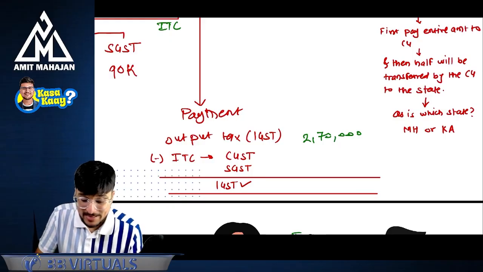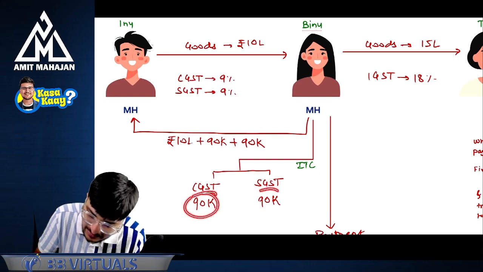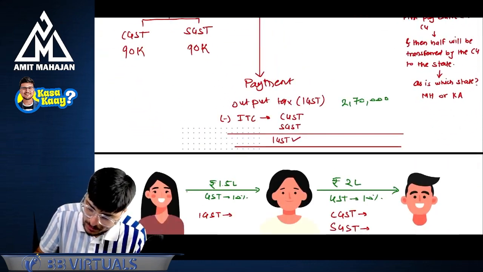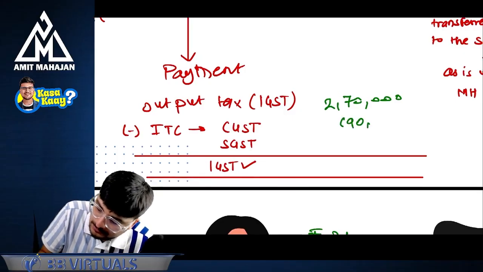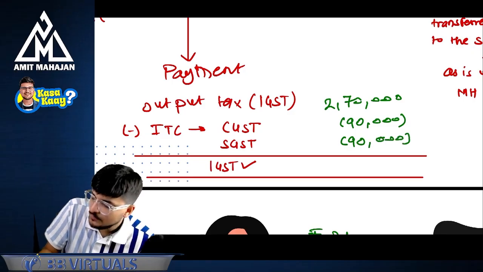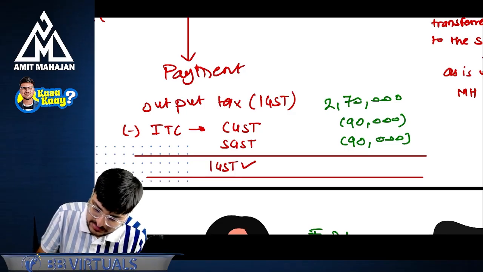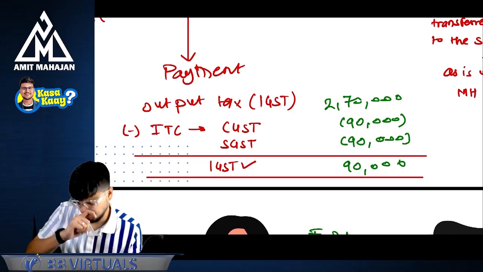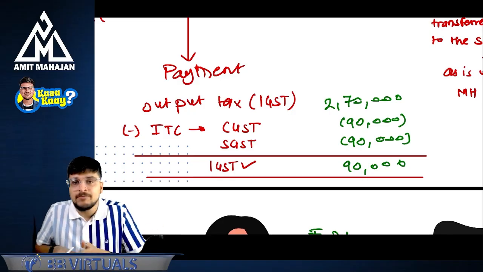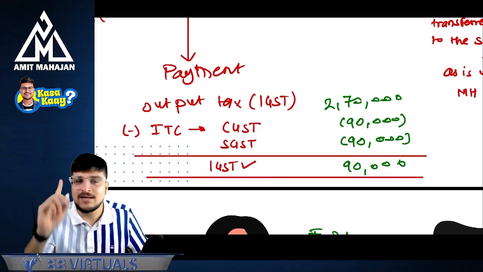Perfect. Now, can I say that she will be able to use this ITC also? 90 and 90 ka ITC? Yes. So, she will reduce the ITC of 90 and 90. So, of course, 270 minus 180, I should get the answer as 90,000. Perfect. So she will have to pay IGST of 90,000 rupees to the central government.